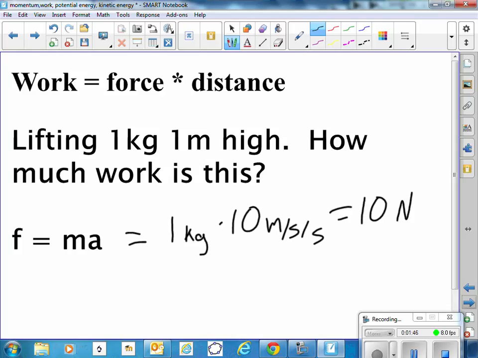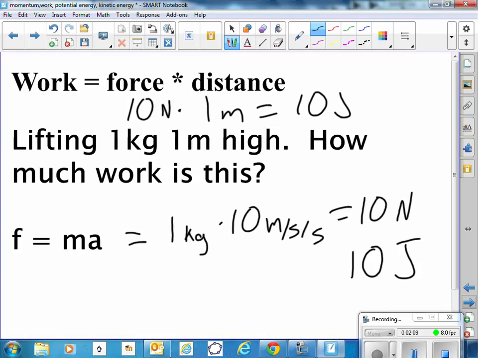And if I lift that 1 meter high, then I will have done 10 times 1, which is 10 joules of work. So the force is 10 and the distance is 1 meter, and that equals 10 joules.